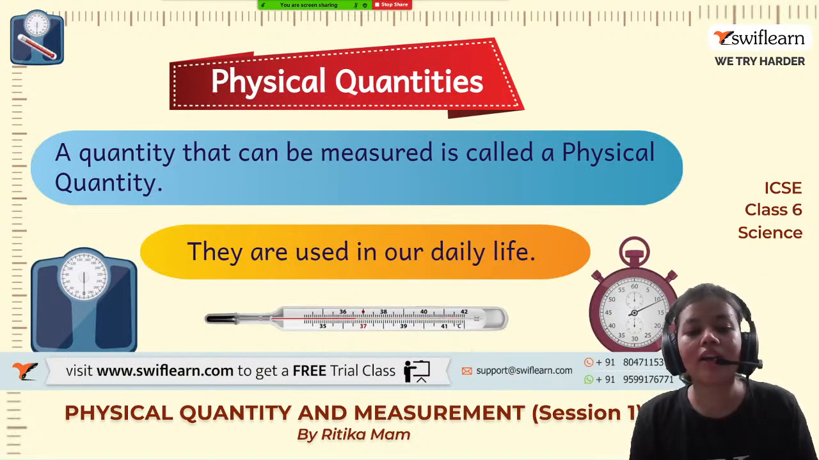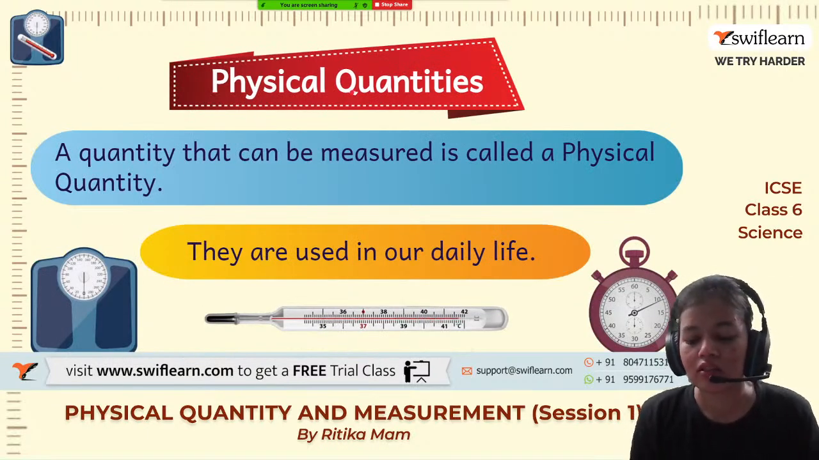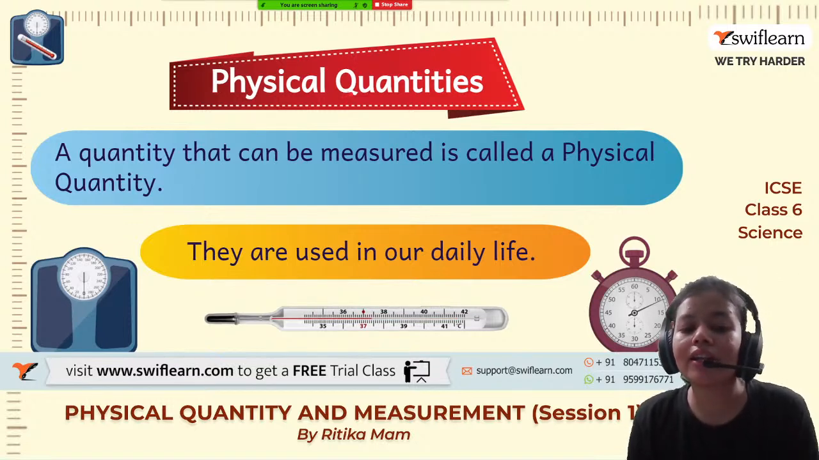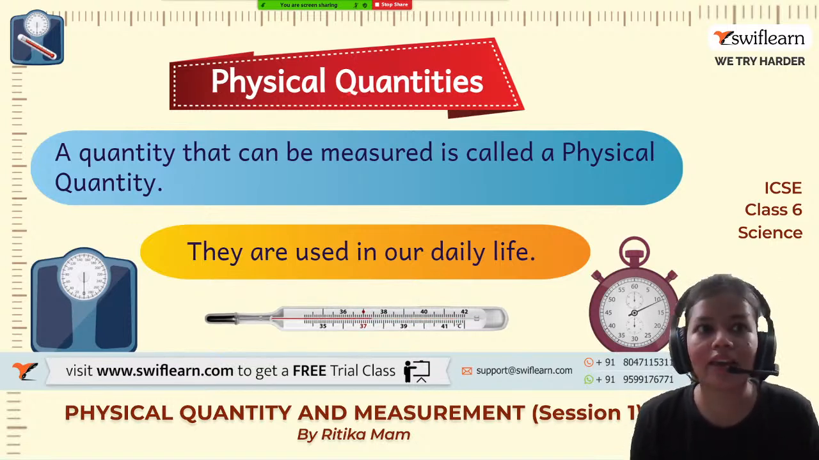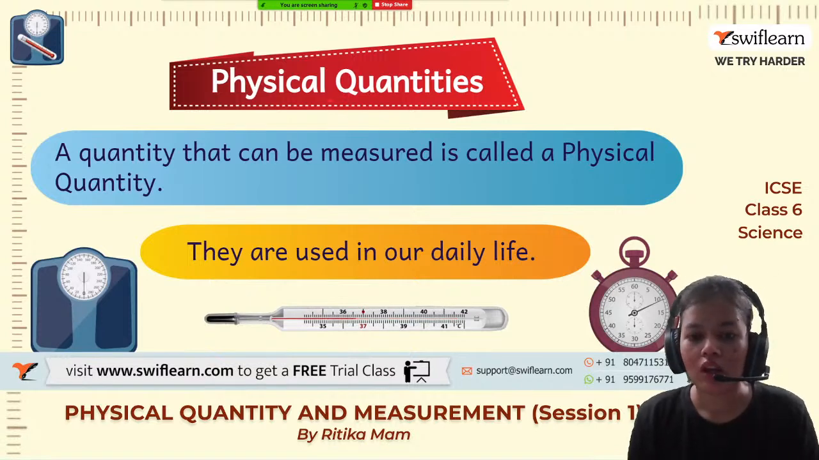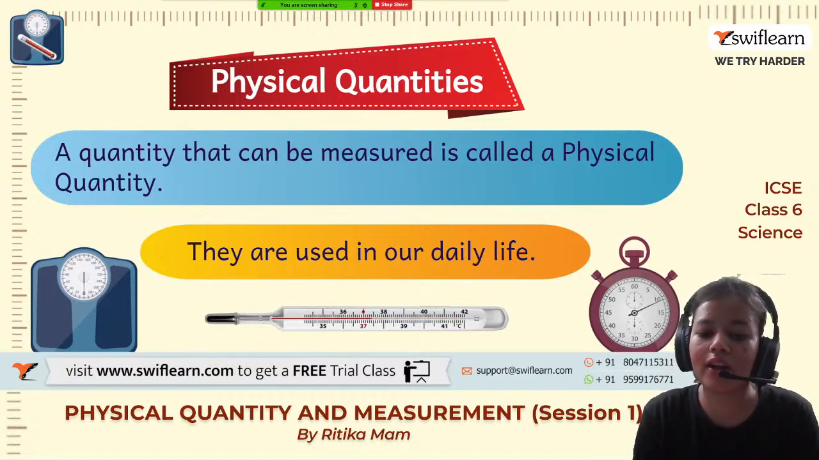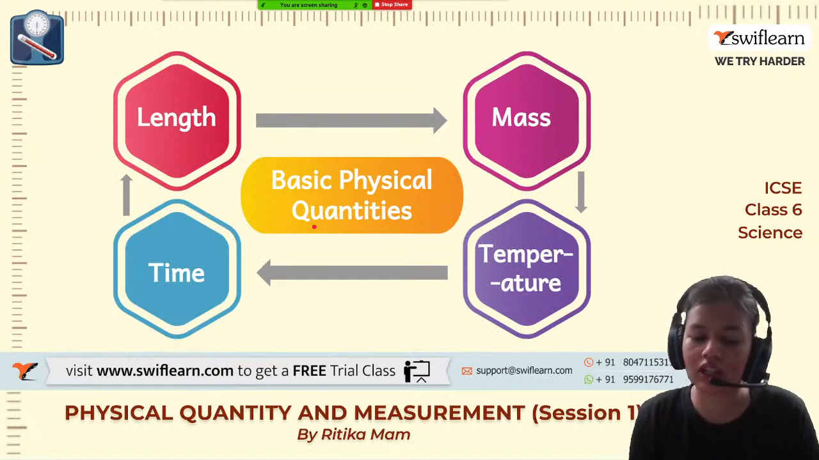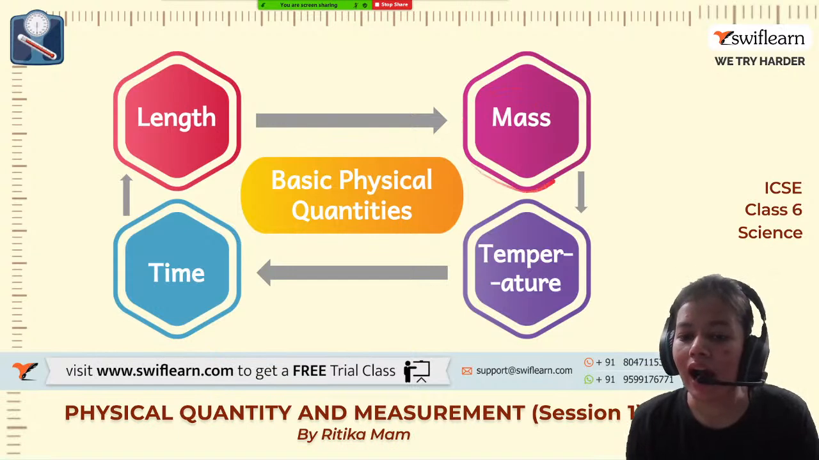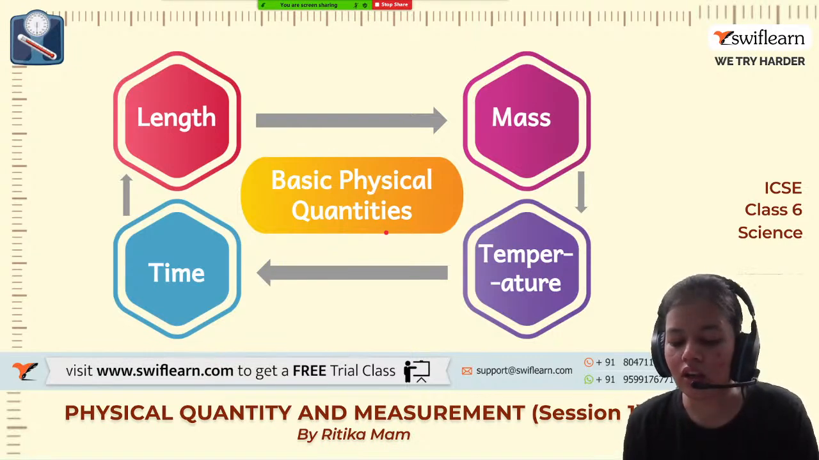Now let's see what physical quantities are. Physical quantities are the quantities which can be measured. Like if I say 1 liter, 1 meter, these are quantities which we can measure and hence they are known as physical quantities. Let us see some of the physical quantities: length, mass, temperature and time. So these are the basic quantities which are known as physical quantities.